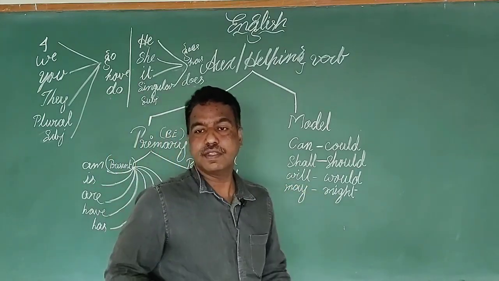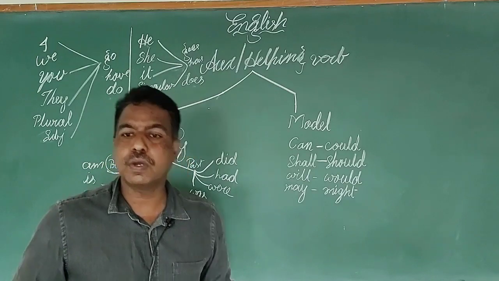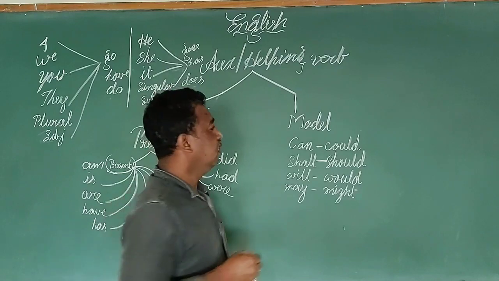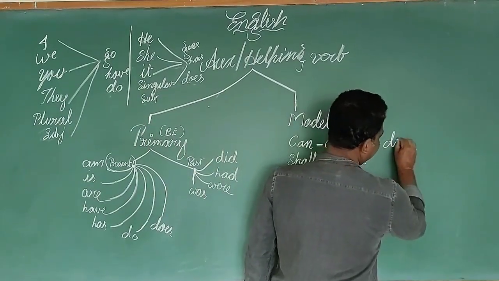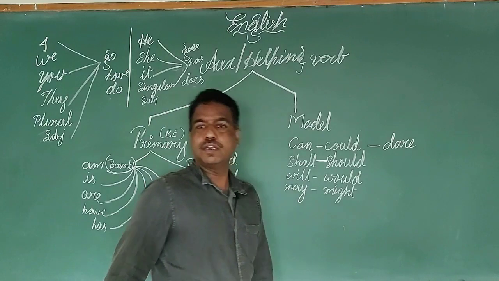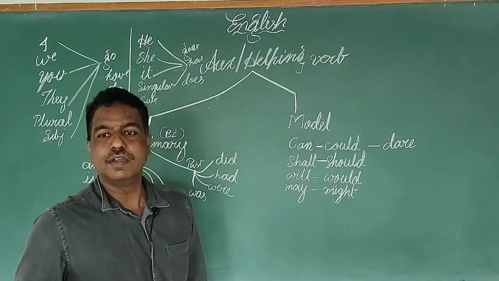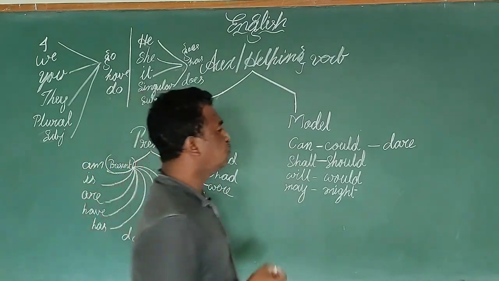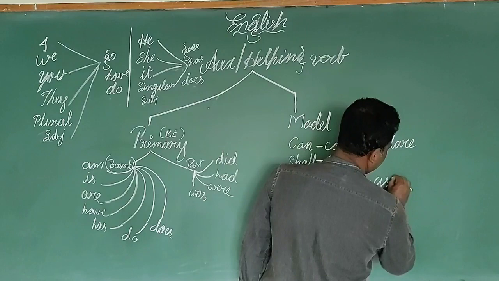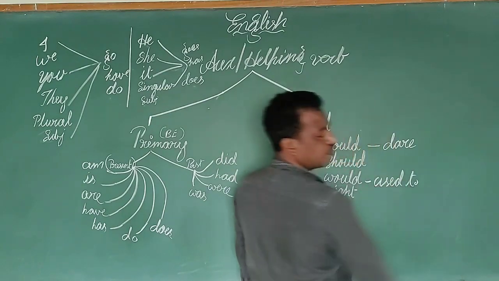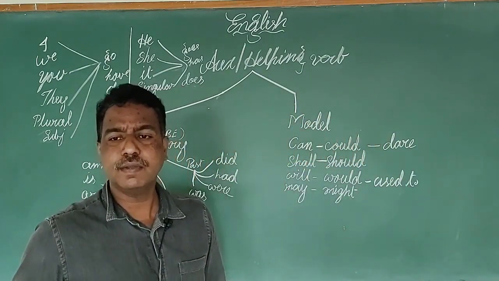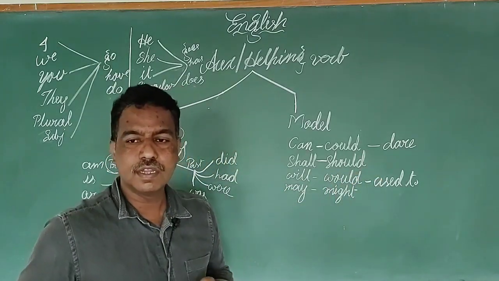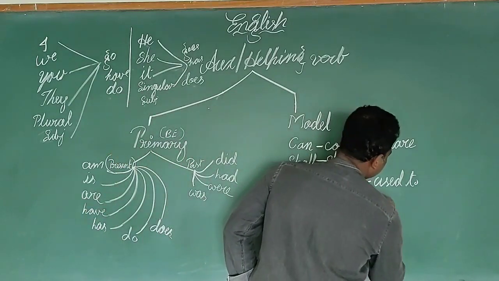And at the same time, when we are going to have some challenges and have to speak boldly, we use dare as a modal auxiliary. We can also go with used to, which can be used to indicate or assign some duty, and we can go with ought to.